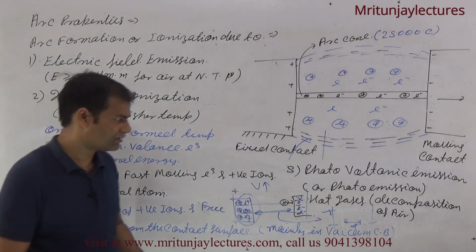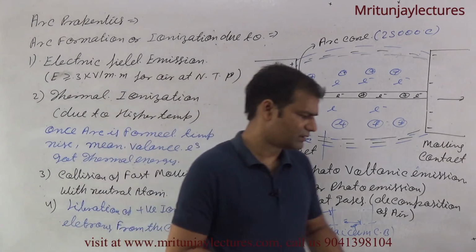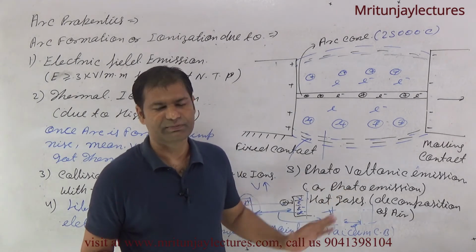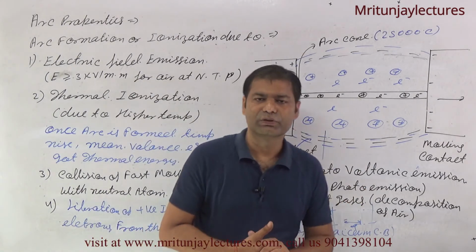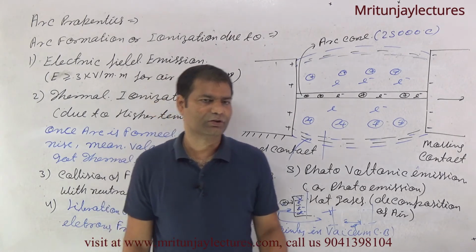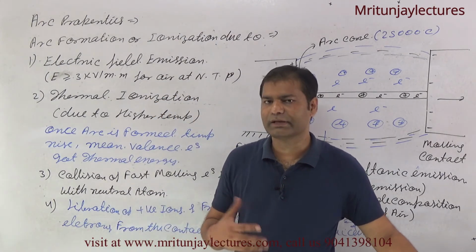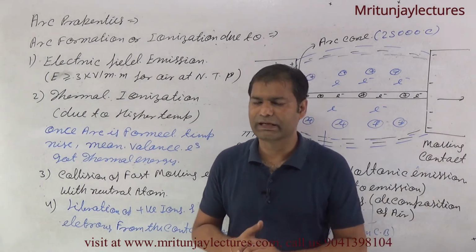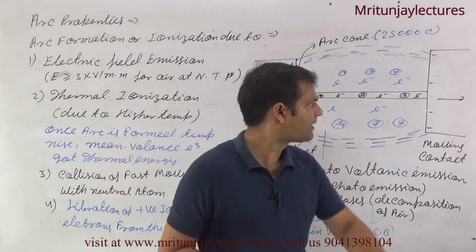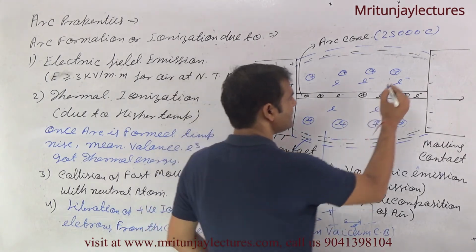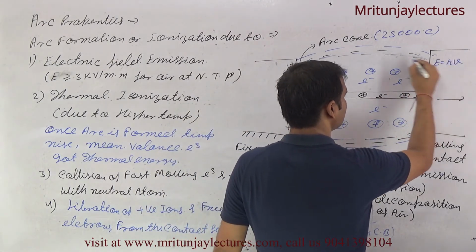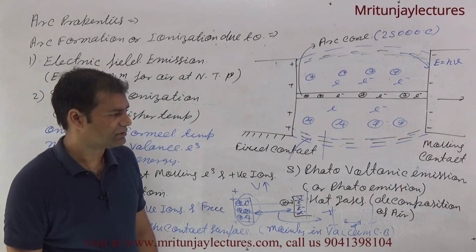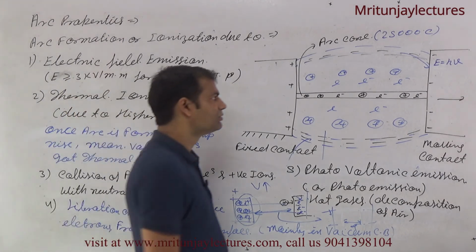Why does photo emission exist here? Very little, you can say a very small part of this emission. Why? Because when an arc is formed, there is a lot of light, red, yellow, and some invisible light also present at that time. Suppose a particular wavelength has photon energy E equal to h mu, that is the light energy.